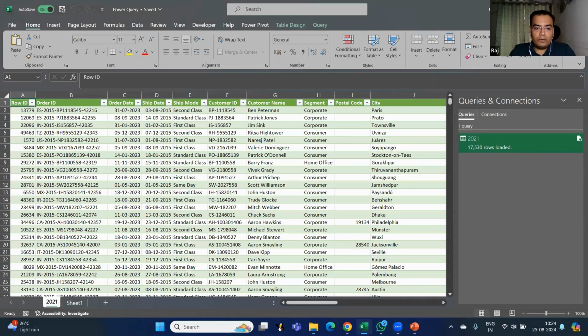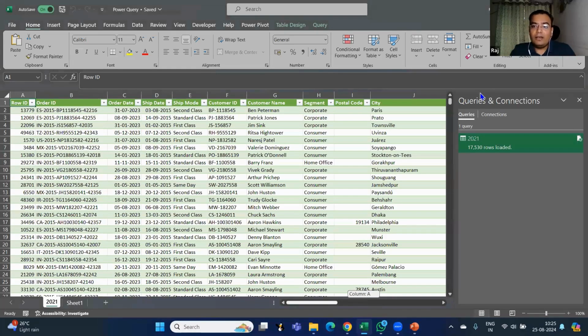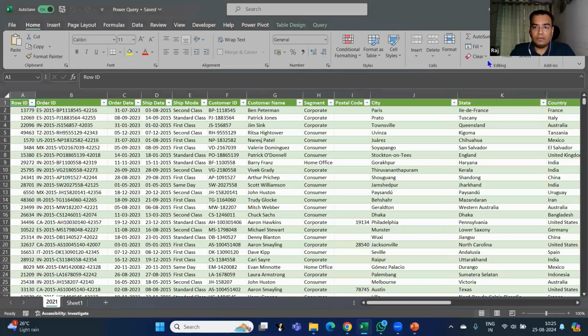So here also, if you see, my 2021 sheet has been created separately to accumulate this entire sheet, right? This is how you get the data from another Excel sheet without copy pasting it. Okay, you can just create a link, right? Clear? Now let us see the second option.